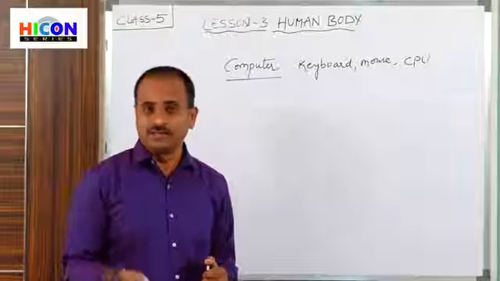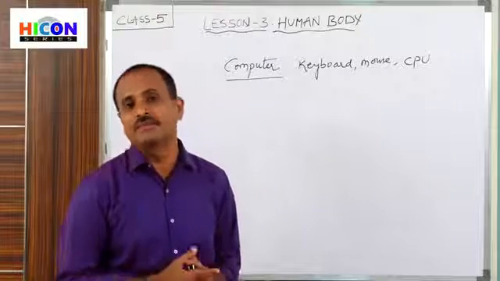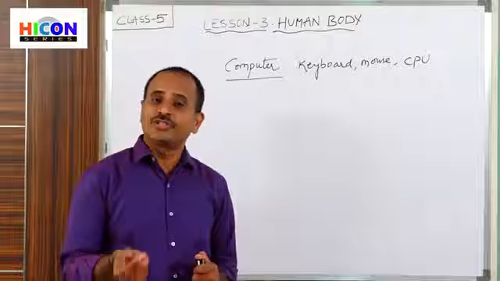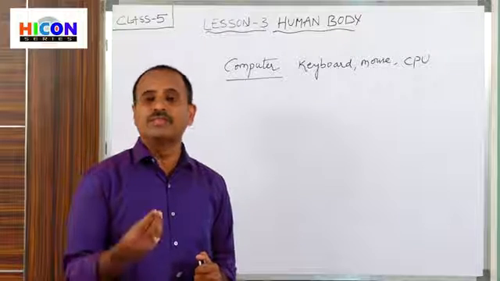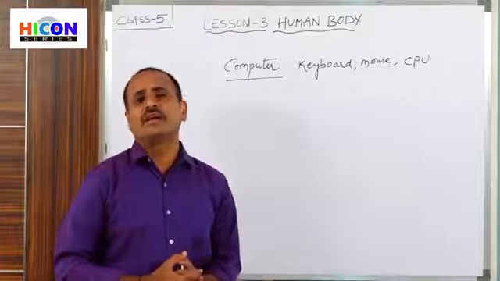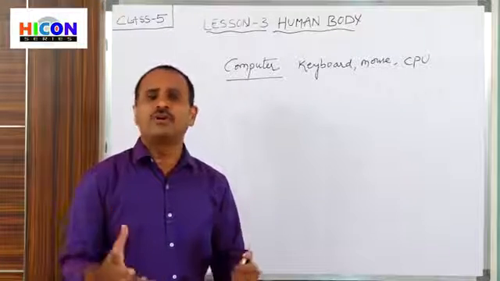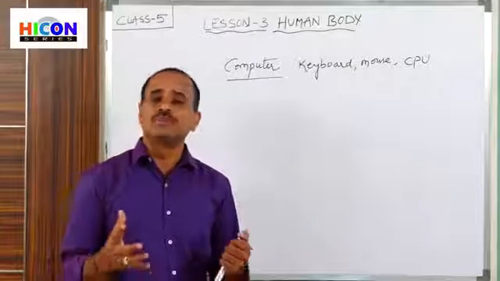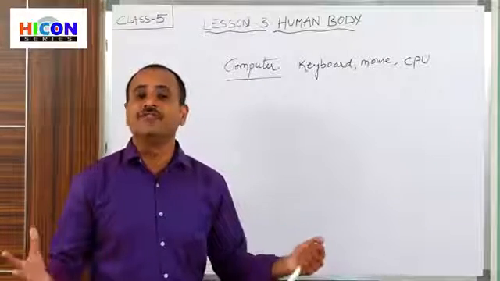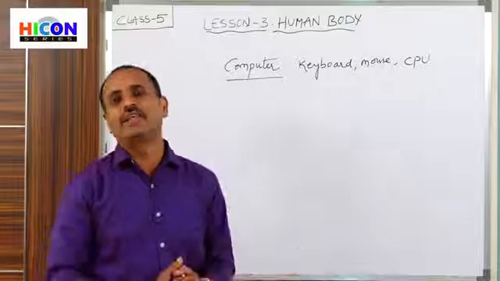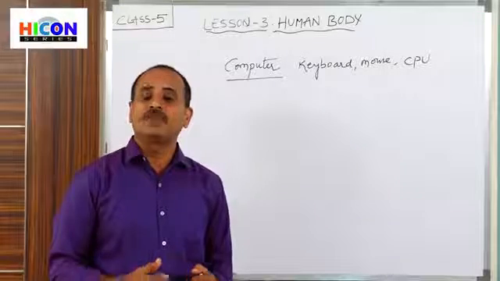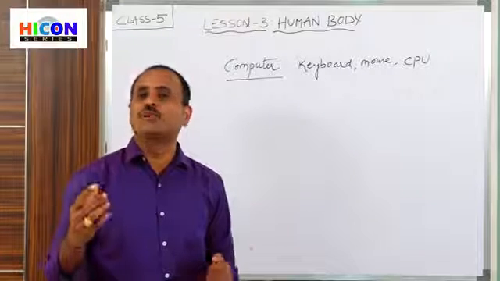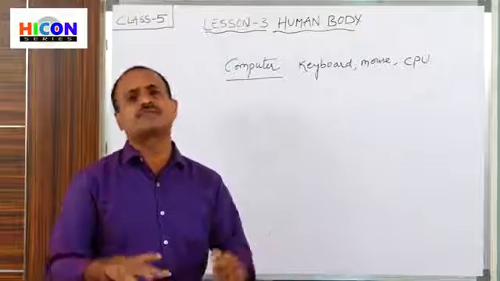we breathe air, oxygen. There is a system for breathing, that is the respiratory system. And we also have different parts: eyes. With the help of eyes, we are able to observe various things in our surroundings. We have ears. With the help of ears, we are able to hear different types of sounds.